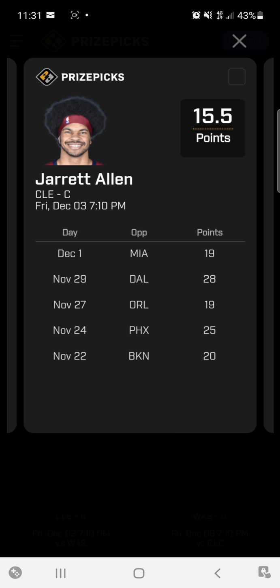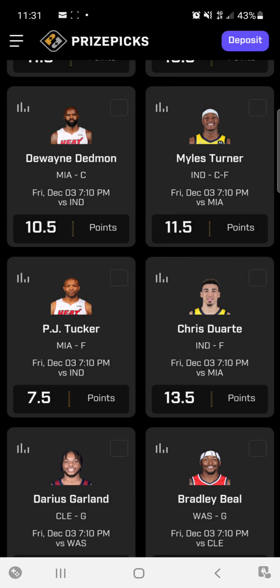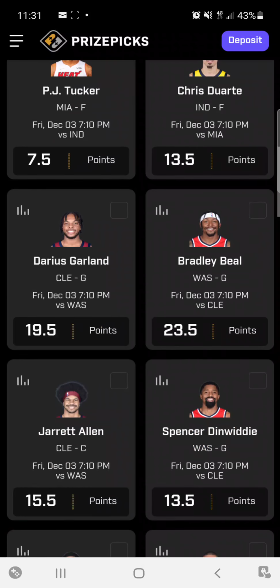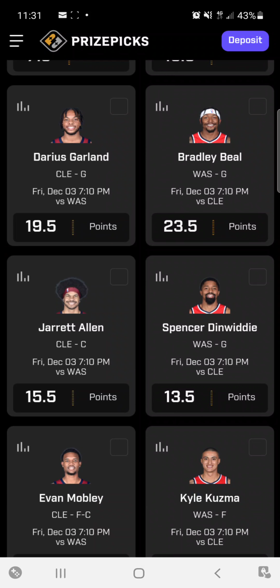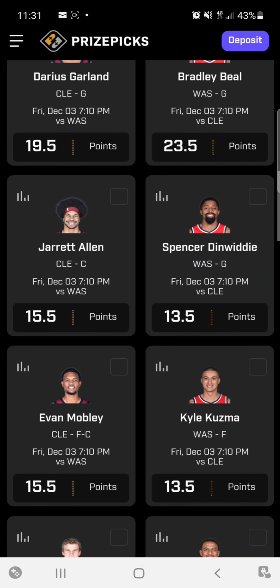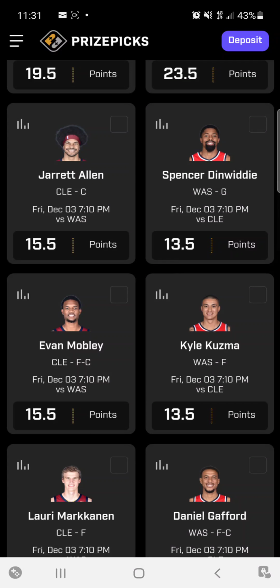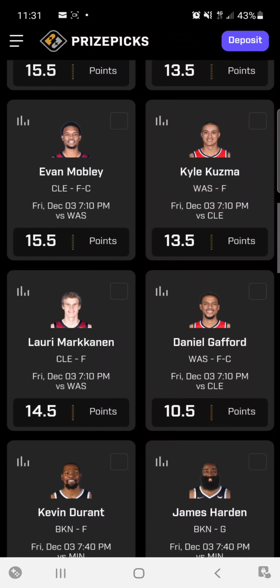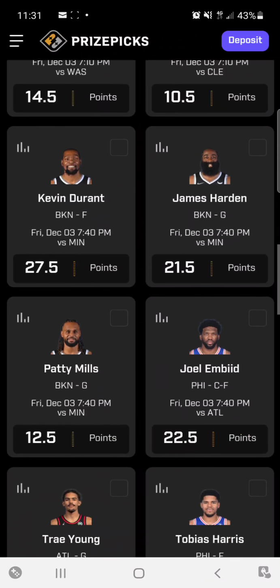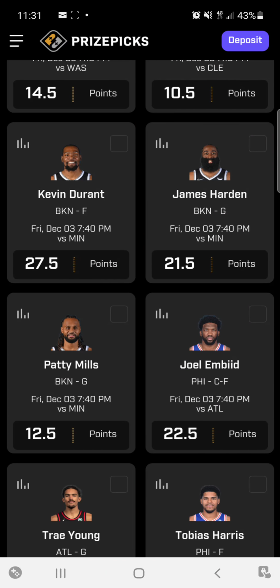Well, it's all got to do with the matchup. This stuff is irrelevant to me when I'm making these lineups. It is not based on that. So, we have Jared Allen going against Washington. Probably still a decent match, but I like looking more at the very favorable matchups for the individual, not necessarily how many times they've hit.